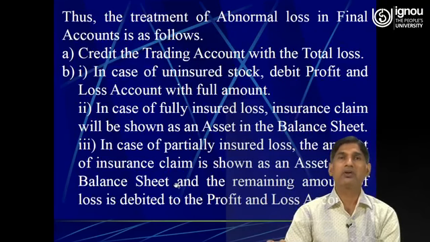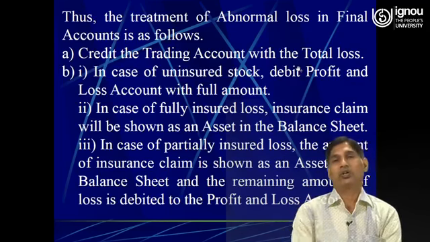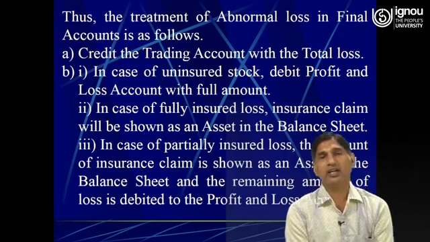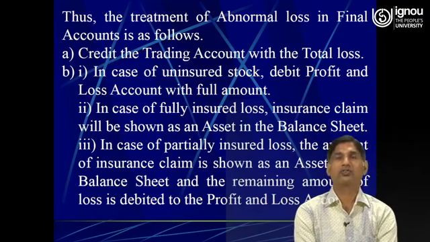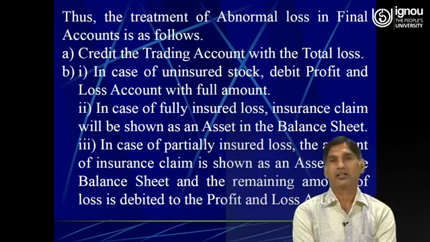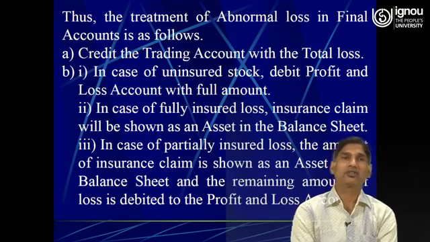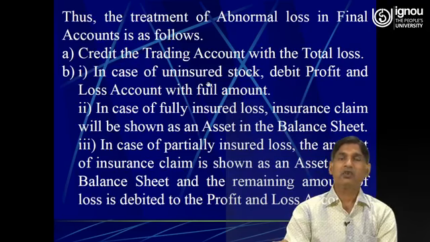Thus, the treatment of abnormal loss in final accounts is as follows. Credit the trading account with the total loss. So whatever amount of goods has been damaged on account of theft or fire will be credited in the trading account. Then in case of uninsured stock, debit profit and loss account with the full amount. When we do not have insurance of goods, the entire amount of loss will be debited to the debit side of the profit and loss account.